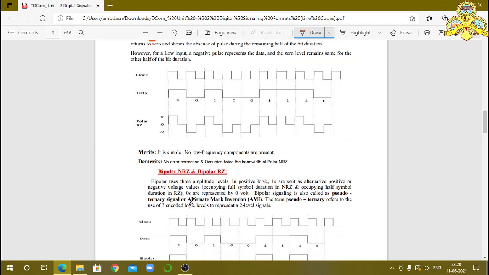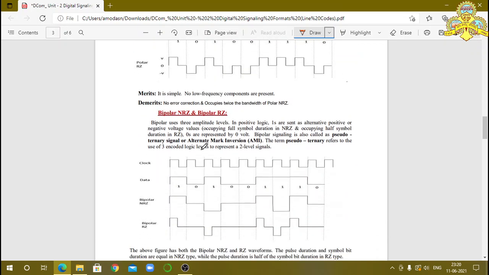This polar return to 0 circuit is very simple. Low frequency components are not present here. The demerits: there is no error correction in this circuit, so it is not possible to identify the errors, and it occupies more bandwidth. The bandwidth required for polar NRZ is less compared to the bandwidth required for polar RZ, return to 0.